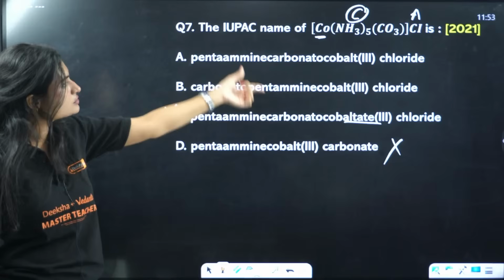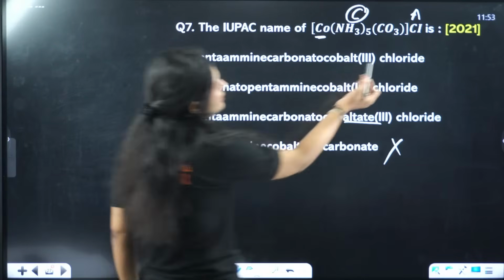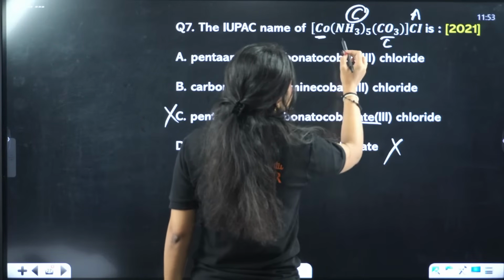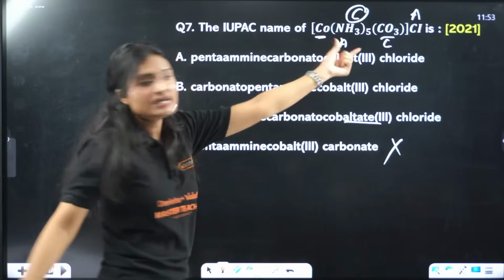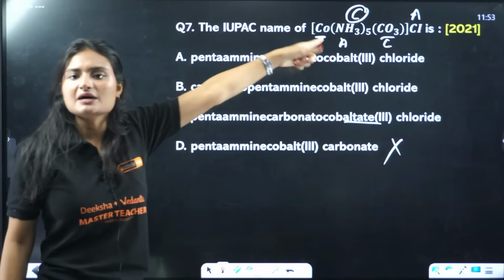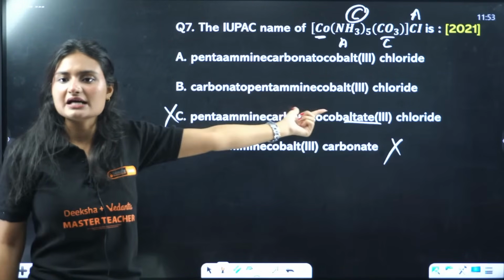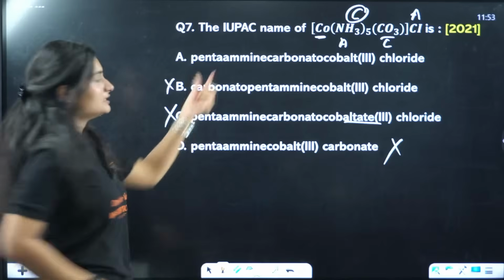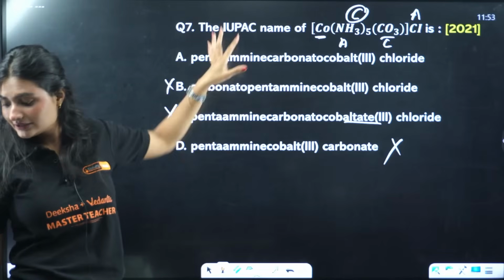Now see here also. Okay. Now let's see. Carbonato starts with C. Amine starts with A. So A should come first, right? Pentaamine. Here it is carbonato pentaamine. So obviously this is incorrect. That will be your correct name. Okay. But we'll write it again.